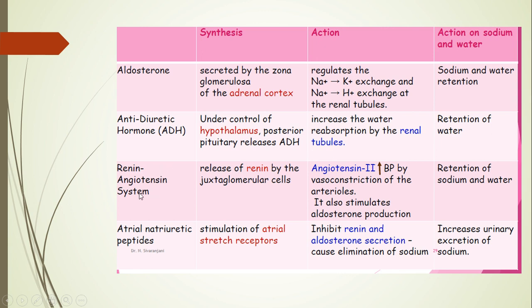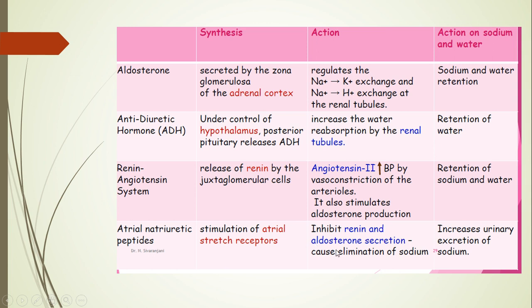Then the renin-angiotensin system, that we are going to discuss in the next slide. It is released from the glomerular cells and it causes the production of angiotensin 2 in case of high blood pressure by vasoconstriction of the arterioles, and it stimulates the aldosterone production, and again they cause the retention of water and sodium.